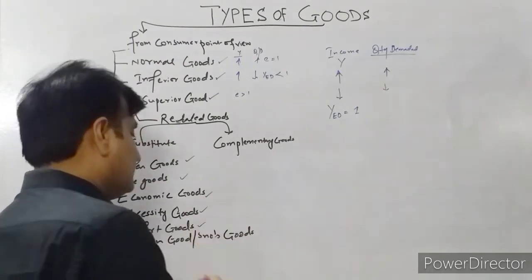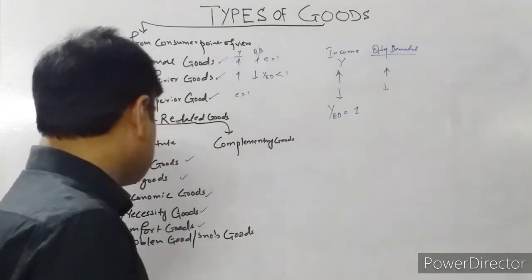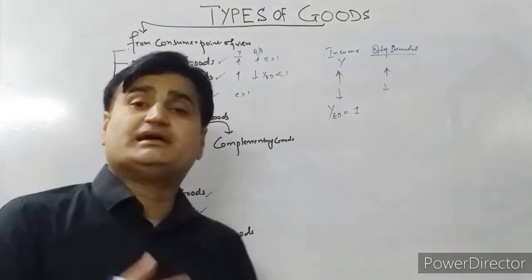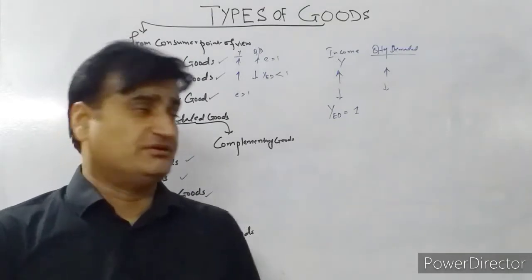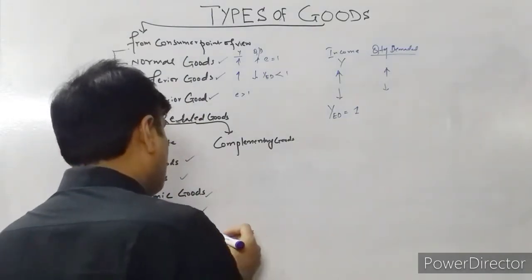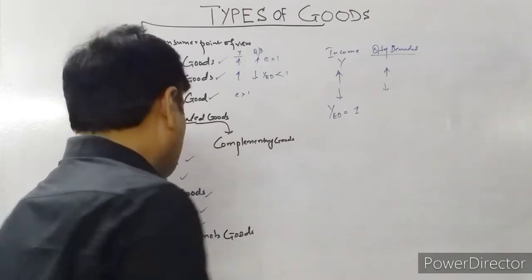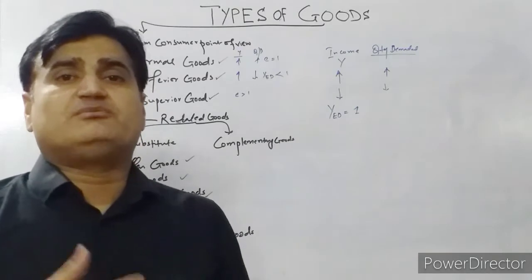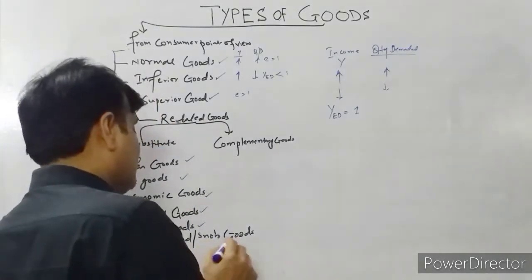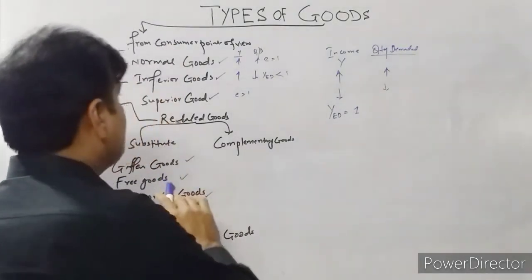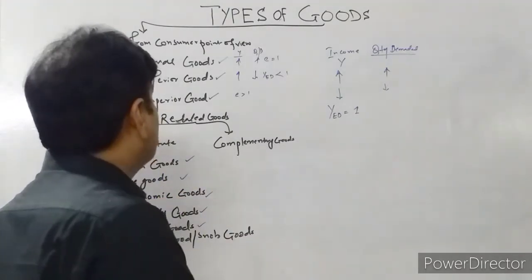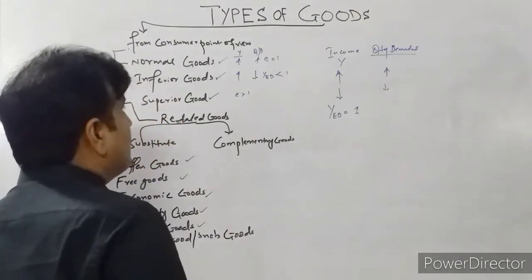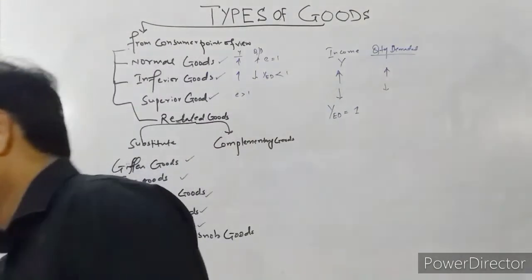And comfort goods are those goods which the consumer would like to purchase in order to increase their standard, like dinner at a restaurant. These are the comfort goods. Wobbling or snob goods are those goods where, as the income increases, the consumer demands more. These are the wobbling or snob goods. So this is the classification of goods from the consumer point of view. Now we are classifying the goods from the producer point of view.